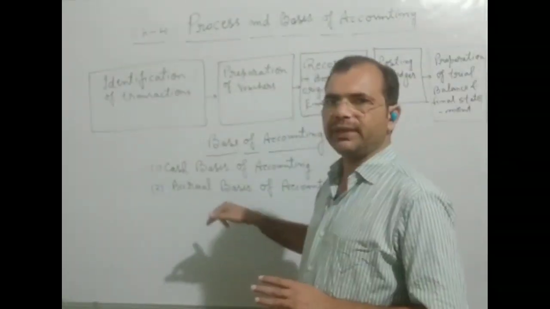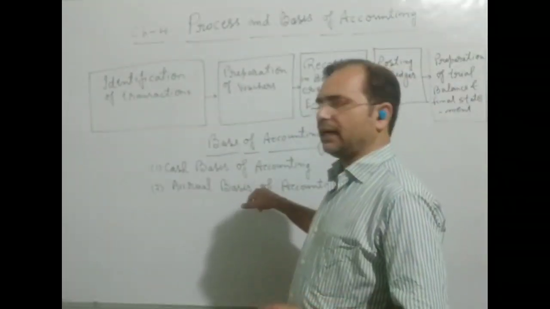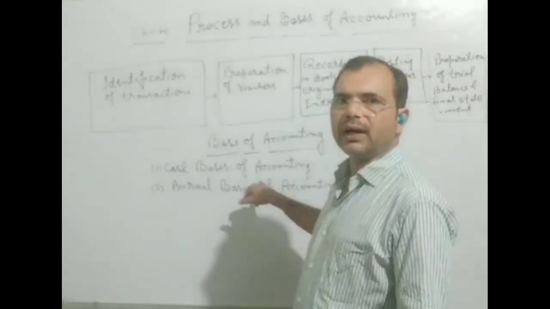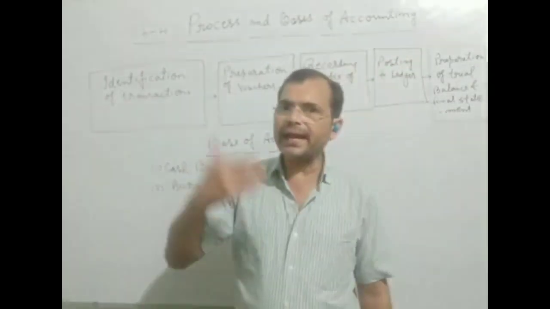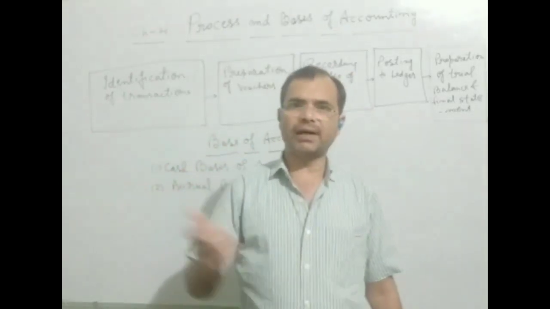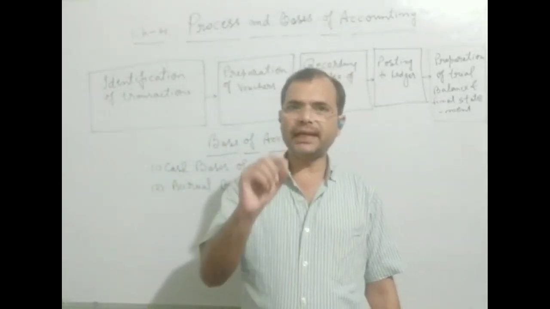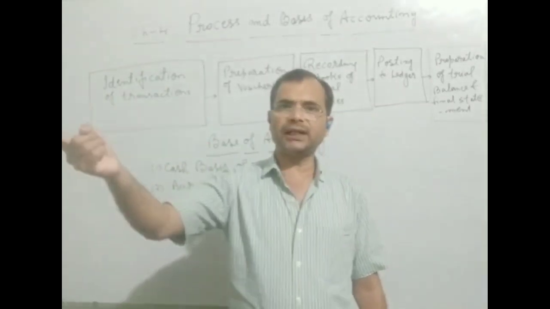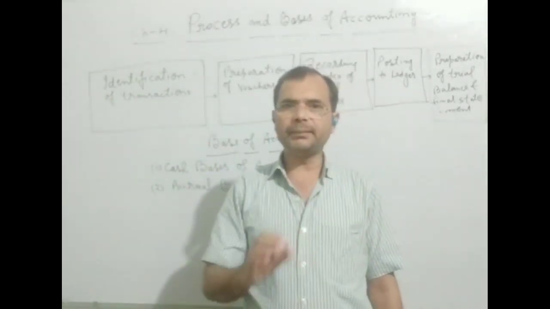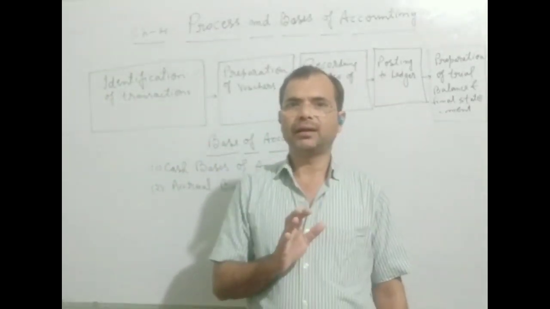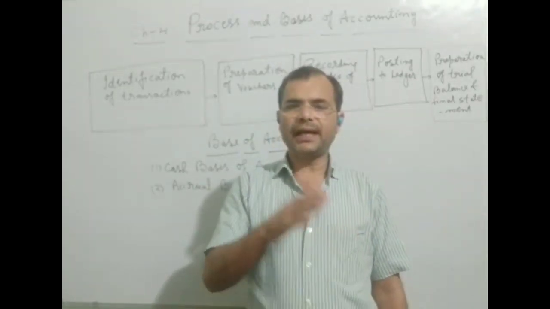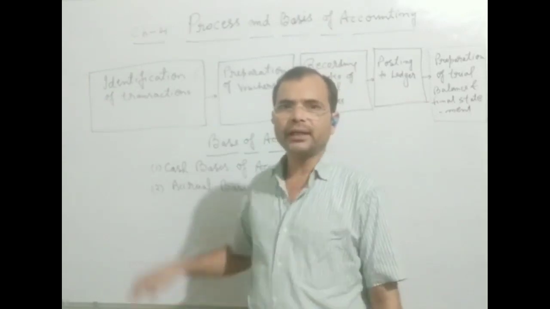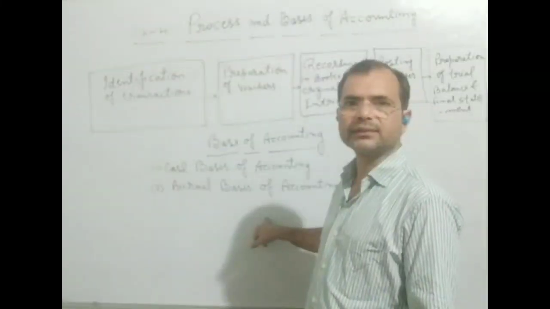In the same way, if we paid some amount in advance, means that expense was of next year, but we have paid, it means that is prepaid, and it will also be deducted from that particular expense, and it will be shown here in accrual basis.